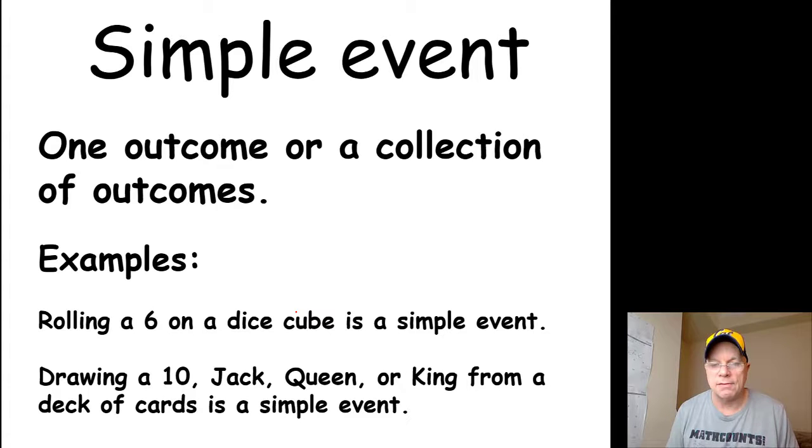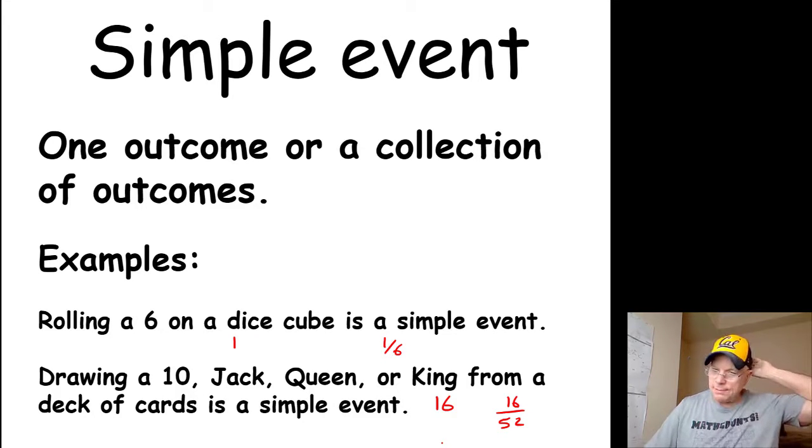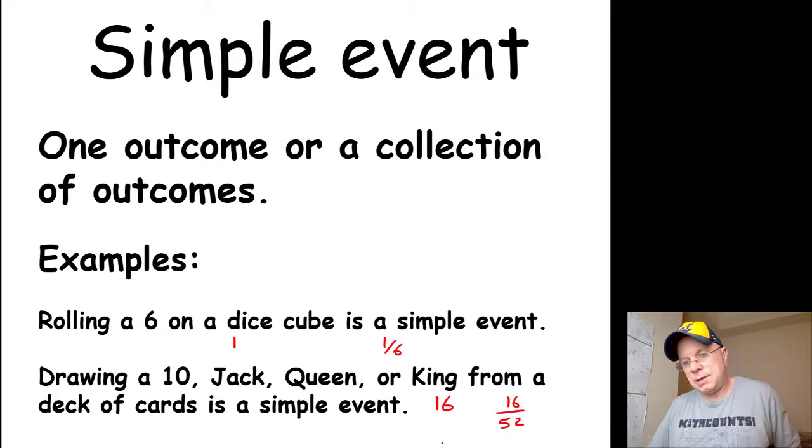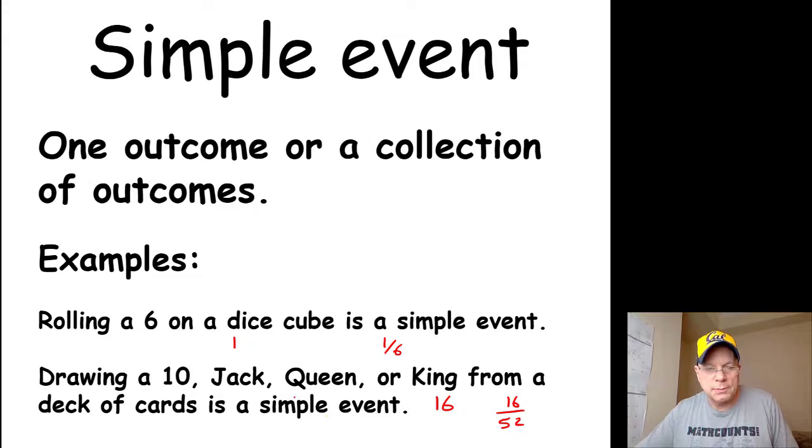In this case, you would have 4 times 4, or 16 favorable outcomes. Here, with the 6 on a dice cube, you have one favorable outcome. So this one is 1/6, this one is 16/52. Does that simplify to 4/13? It does. Okay. But a simple event doesn't have to be just a single thing.